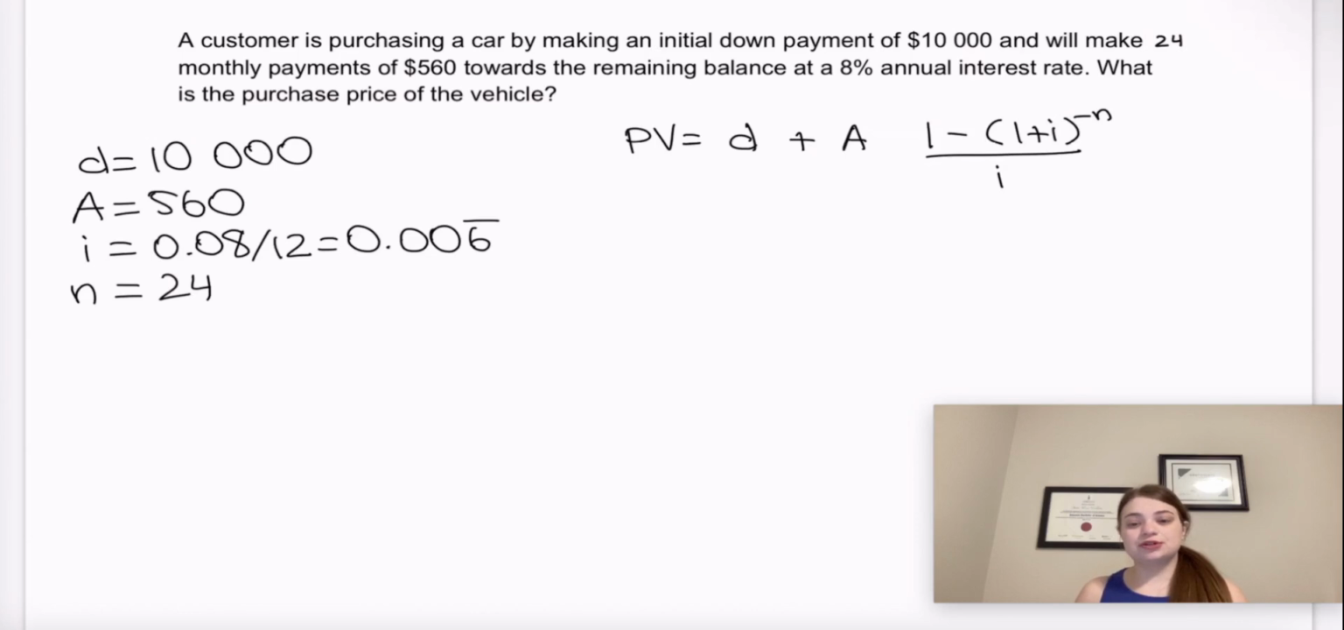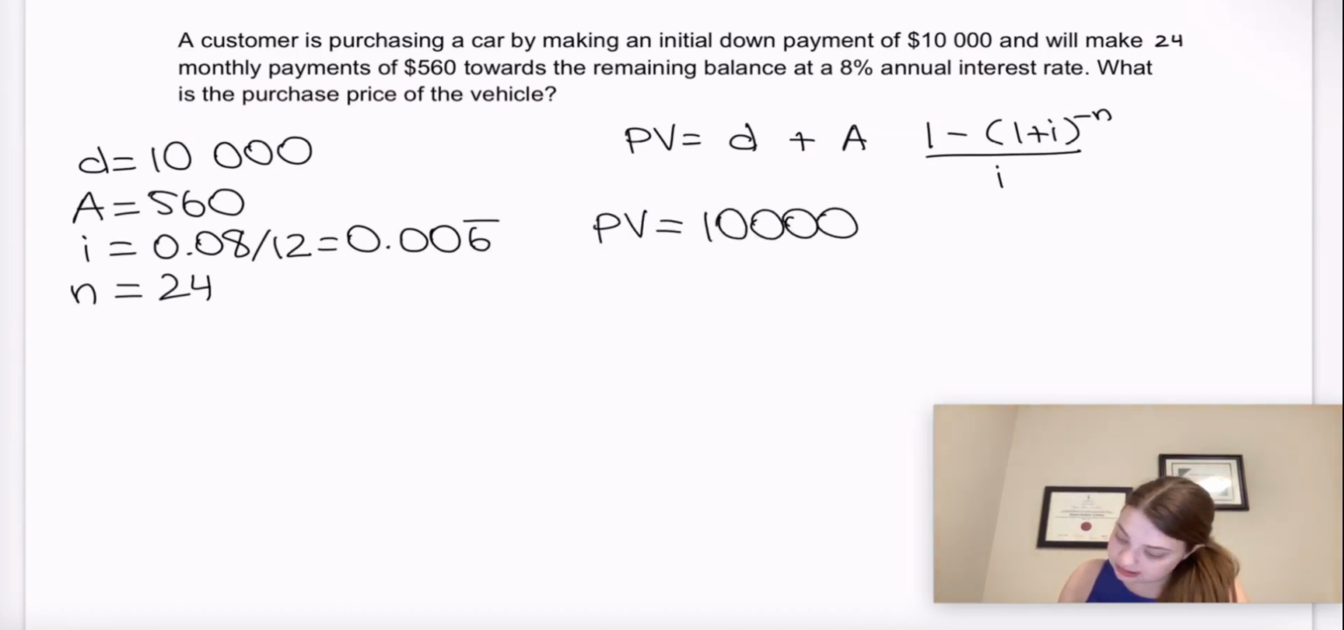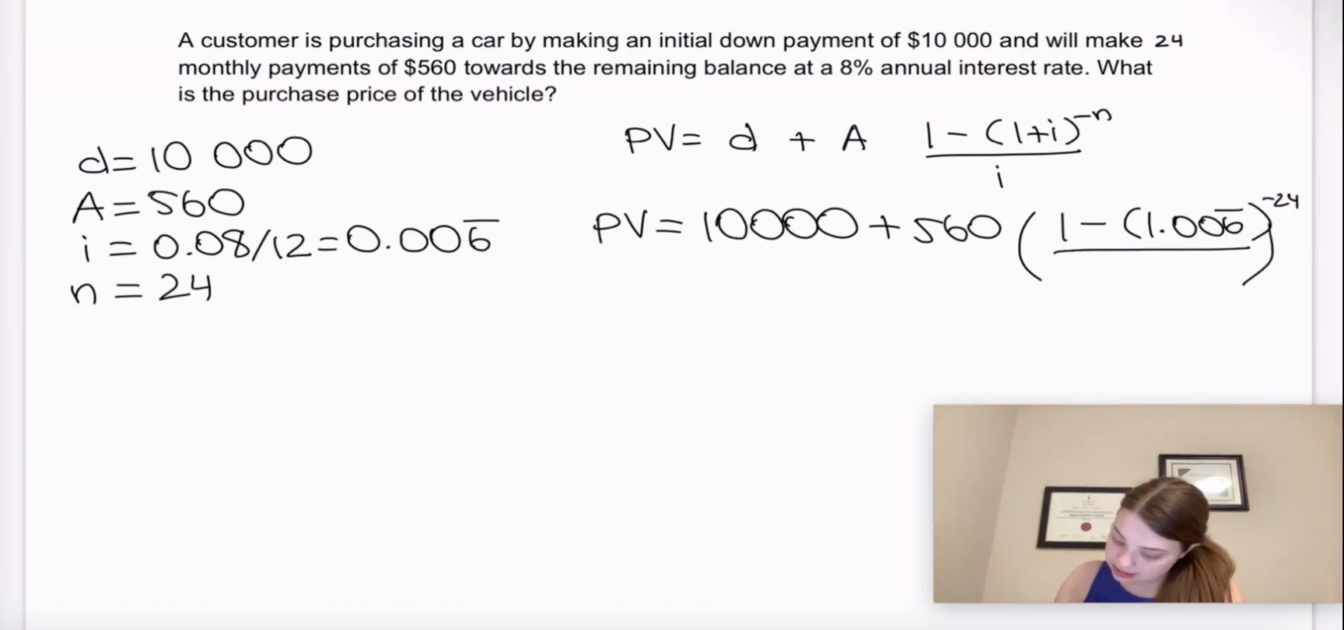All right, so what was the purchase price of the vehicle? What was the sticker price essentially that we agreed with the car dealership or whoever we bought the car from that we would be paying for this car? Well, let's see. Present value is equal to the down payment, so $10,000, plus 560 times (1 minus (1 plus i), which is 1.006 repeating, to the power of negative 24) all over i, so all over 0.006 repeating.